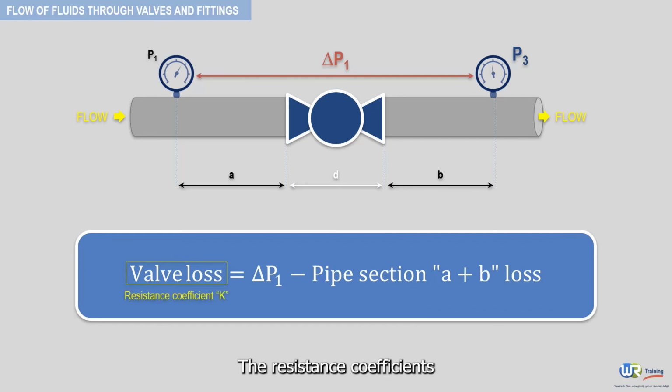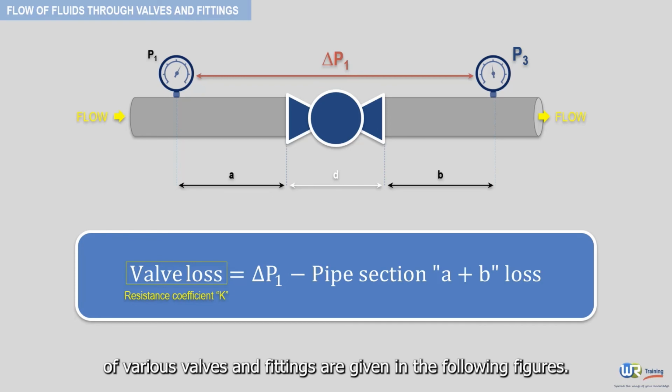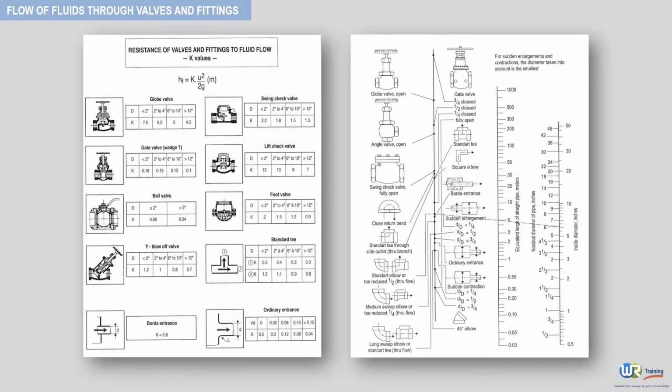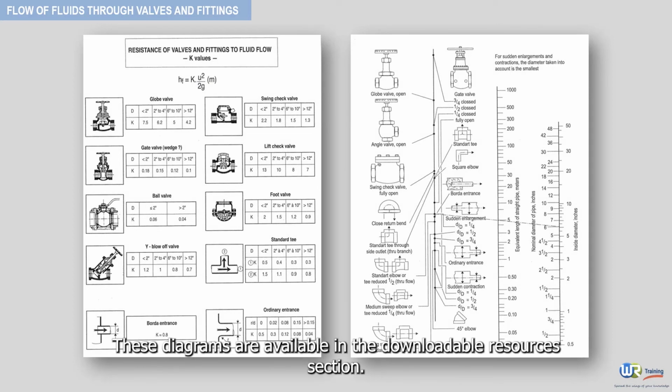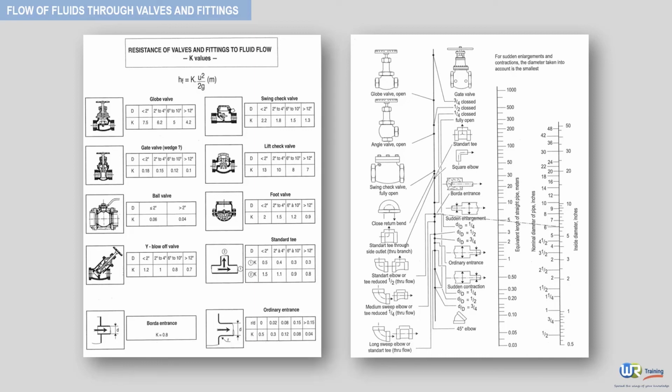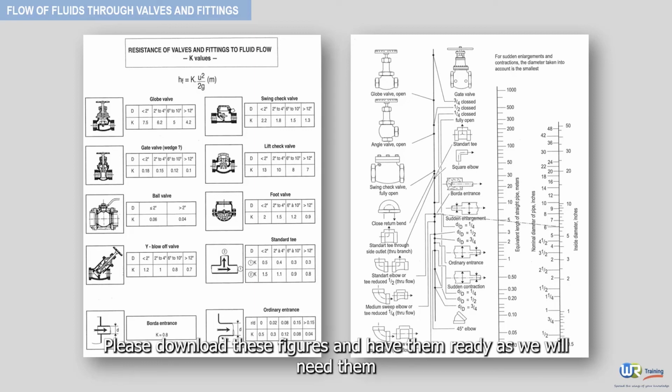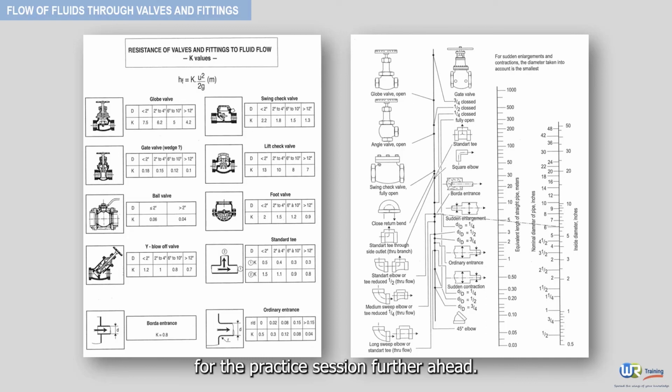The resistance coefficients of various valves and fittings are given in the following figures. The losses include the loss due to the length of the valve or fitting. These diagrams are available in the downloadable resources section. Please download these figures and have them ready, as we will need them for the practice session further ahead.